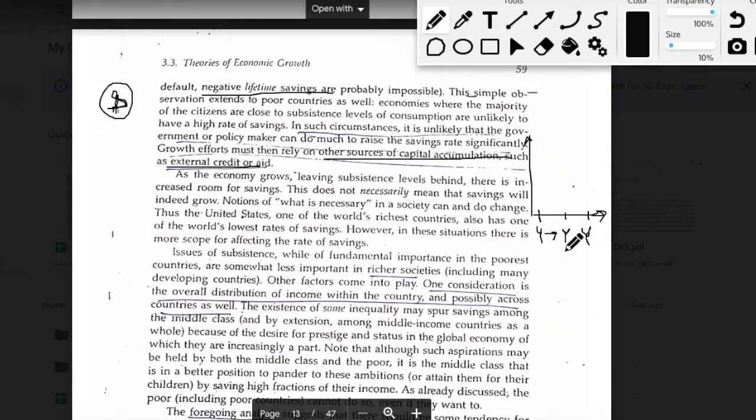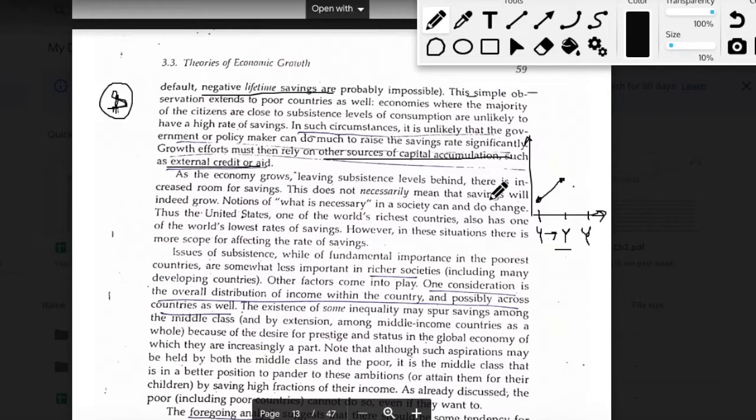Say you have reached a point where you are able to cover the basic subsistence consumption, and definitely then you will be left with some part of your income that could go into savings. So the middle income zone is the zone where you can expect the savings rate to rise. From what you were saving at this point, now the savings rate will increase.